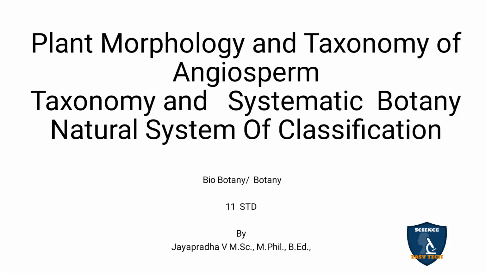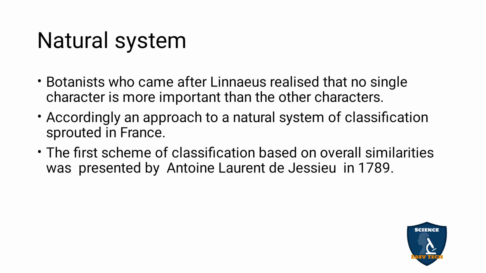In this video, we're going to discuss the natural system of classification in taxonomy and systematic botany, in plant morphology and taxonomy of angiosperms. Natural system. In the previous class, we discussed the artificial system of classification proposed by Linnaeus, and it has some defects also.